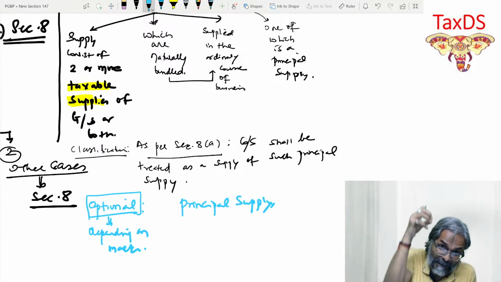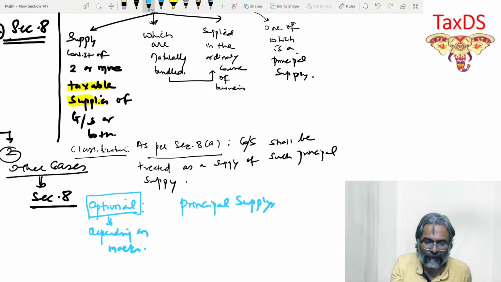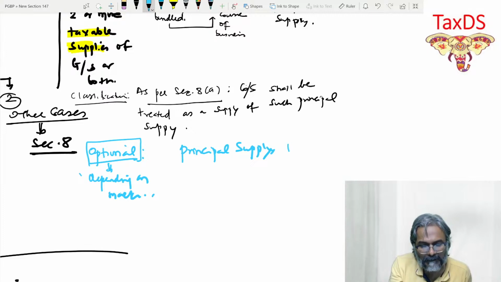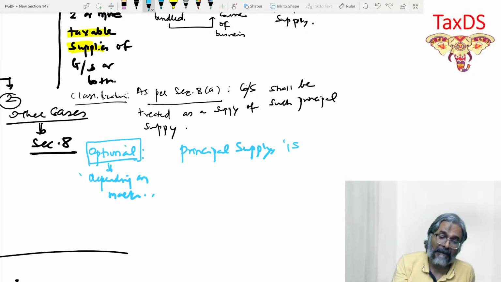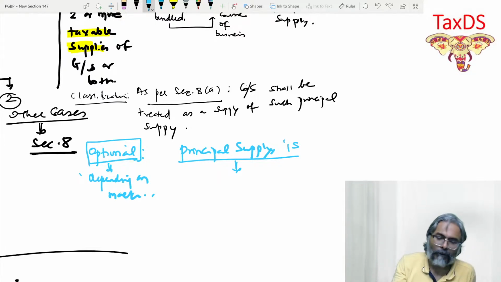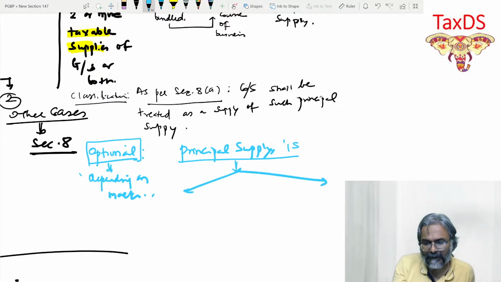But this provision has to be there. Definition and classification. Optional depending upon the marks. That is principal supply. But if it is a 4 to 5 marks, then you might have to write what constitutes a principal supply. So principal supply is what, students? What constitutes principal supply in this context?